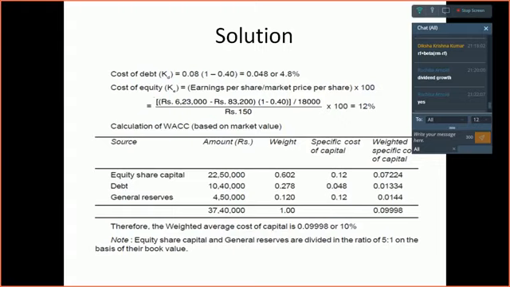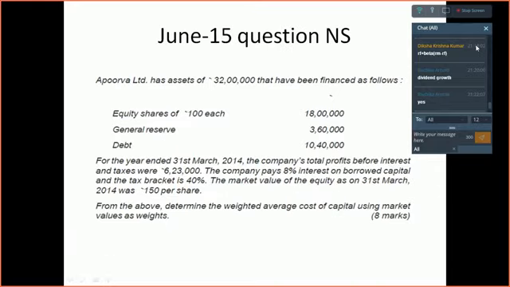You would be getting 27 lakh rupees. Now this 27 lakh rupees is the price that you are getting not only for your shares but also for your retained earnings. So this 27 lakh rupees you have to divide between your general reserve and your equity shares in the same proportion in which you had in the balance sheet in the last year.